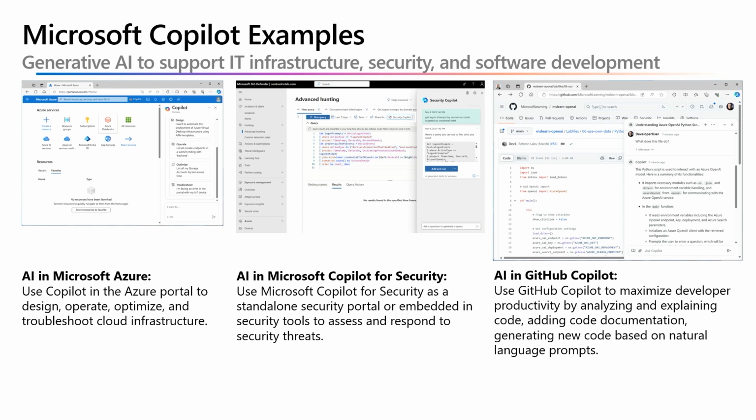GitHub is the world's most popular place for developers to manage their code and develop applications. GitHub Copilot helps developers maximize productivity by analyzing and explaining their code, adding code documentation, generating code based on natural language prompts, refactoring, optimizing code, generating test cases for existing functions, and integrating into developer tools like Microsoft Visual Studio Code, which means you can take it anywhere, and it does so much more.